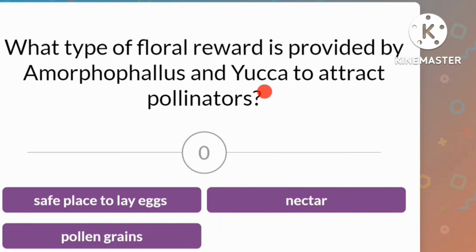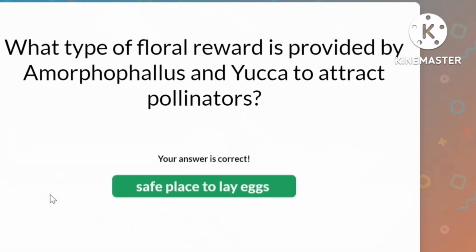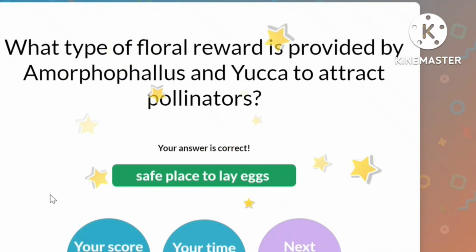What reward do they provide to attract pollinators? So the options here are safe place to lay eggs, nectar, or pollen grains. Amorphophallus and Yucca actually give a safe place to lay eggs to the pollinators. So when the insects come to lay eggs, they will also end up pollinating those flowers.